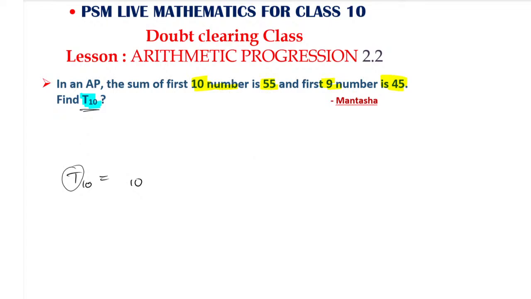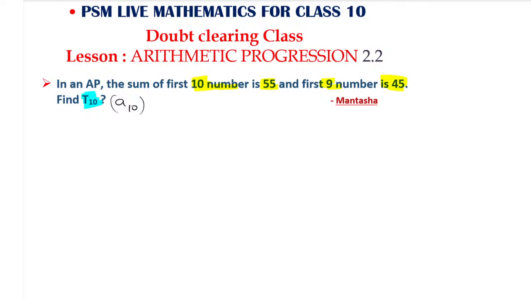In your question paper, if they have T10 instead of A10, don't think that it is out of syllabus. It is there in your syllabus only. But T10 refers to A10, remember. So T10 is nothing but A10. And how to find this?